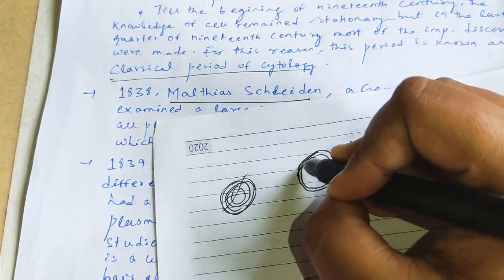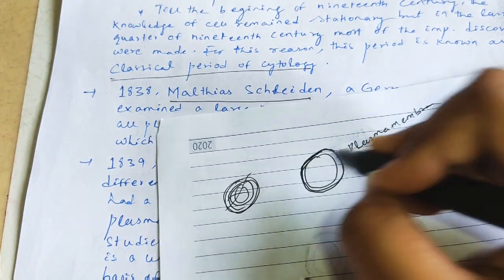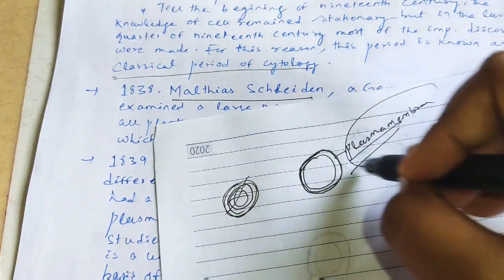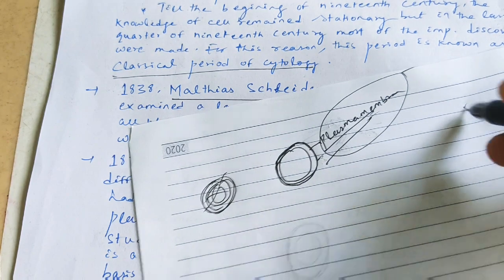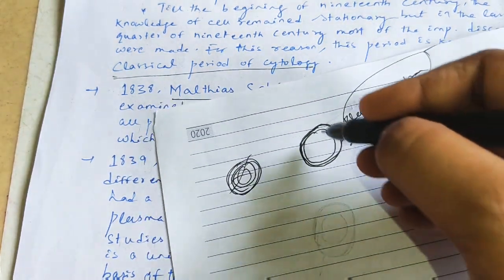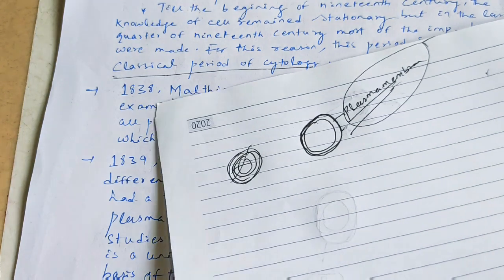He only reported the thin layer at that time, but he never gave it the name plasma membrane. He only observed that the cell is covered with an outer thin membrane.